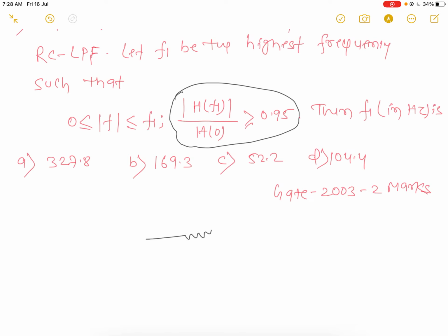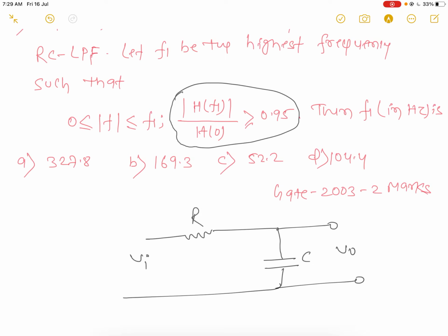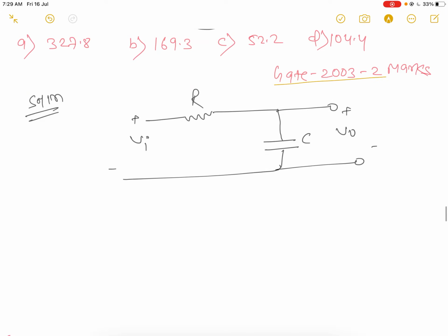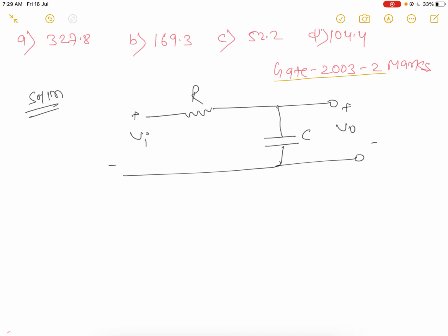Okay, now first draw the RC low pass filter, with C, V0, V1, and R, with positive and negative terminals. Solution: now let's see the transfer function in terms of H(f). First check it in the S domain.